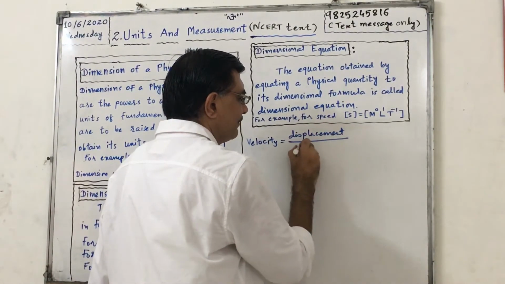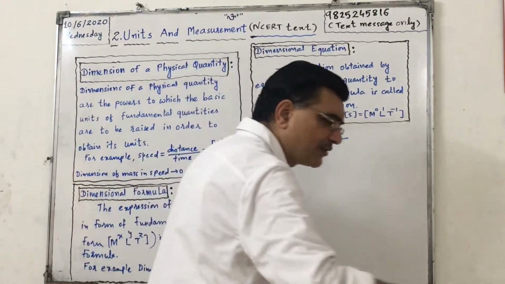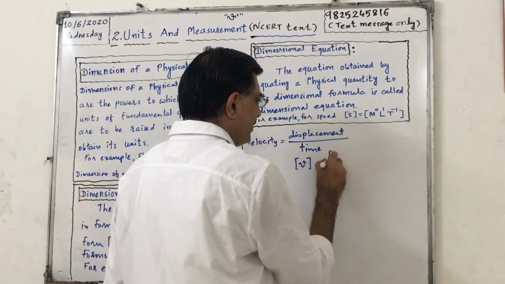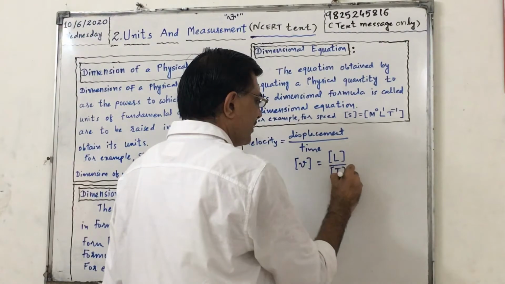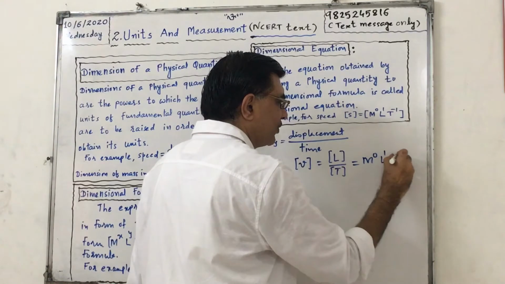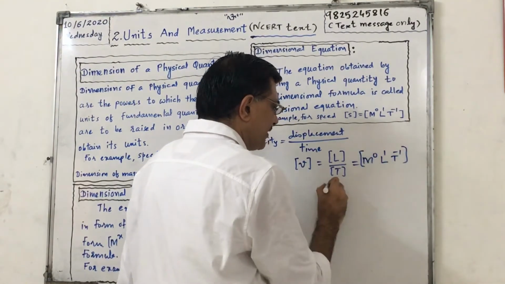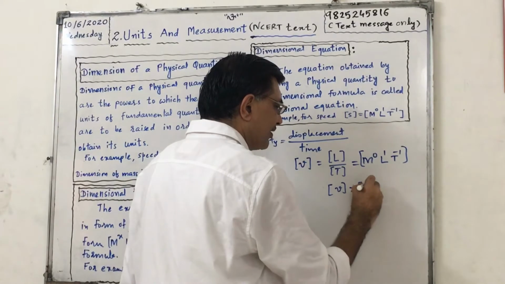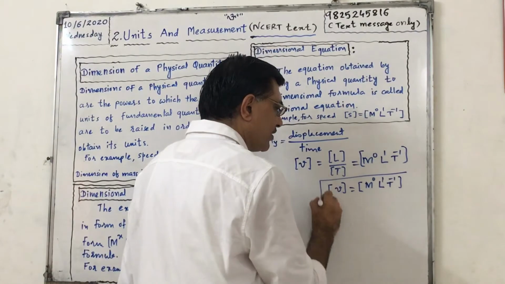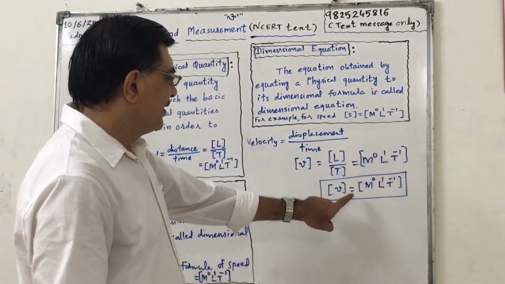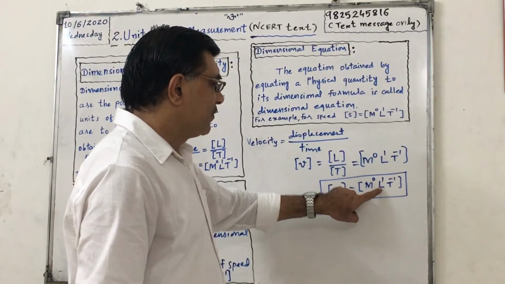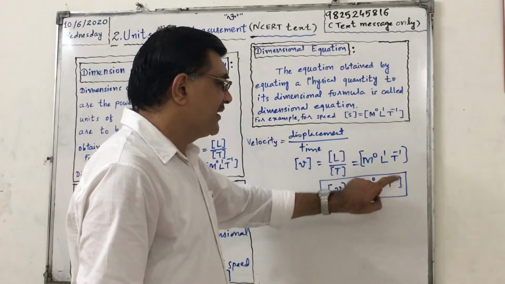Displacement upon time. But see, displacement is also one type of length, and time is t. So dimensional formula of velocity is m raised to 0, l raised to 1, t raised to minus 1. This is called dimensional equation of velocity. Okay, physical quantity with its dimensional formula, equating both is called dimensional equation. Here in velocity, dimension of mass is 0, dimension of length is 1, dimension of time is minus 1.